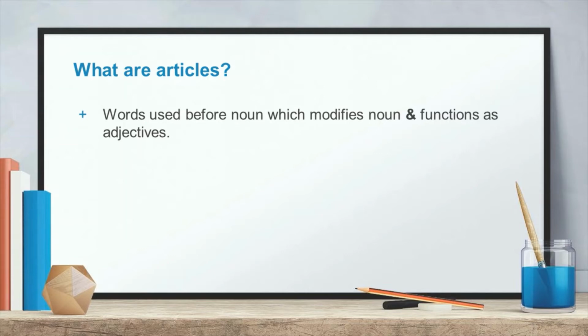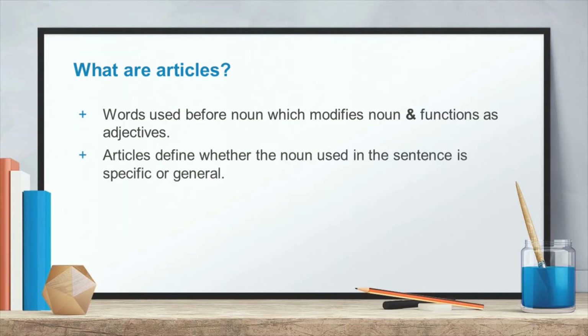But here we can see that articles are also words used before a noun and they are working as an adjective. They are not adjectives. A, an and the, these three articles are not adjectives but they are working as adjectives.